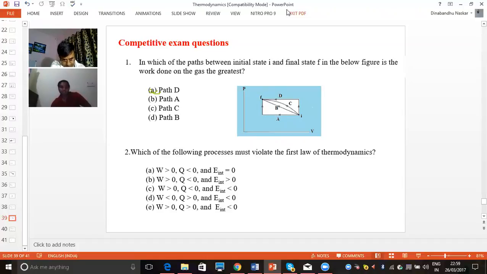So this condition E is violating the first law of thermodynamics. This is not possible. So this is the correct option. You can take C here. Coming to the next slide.